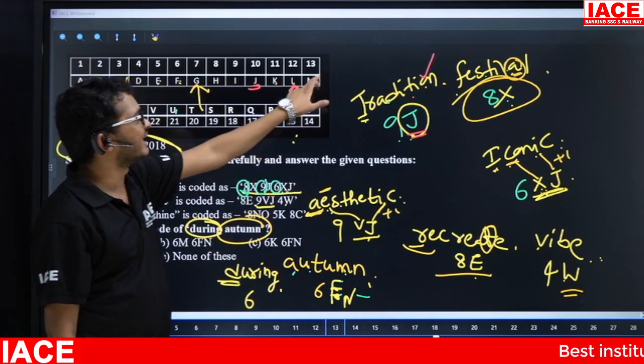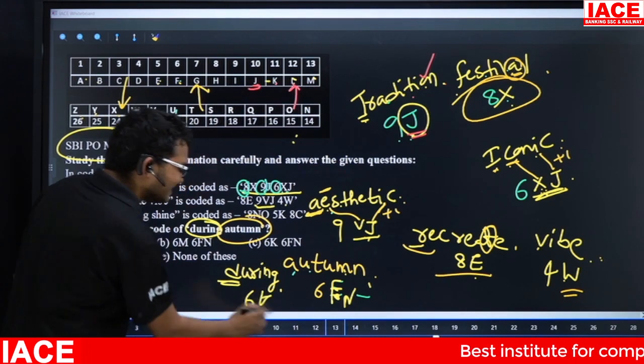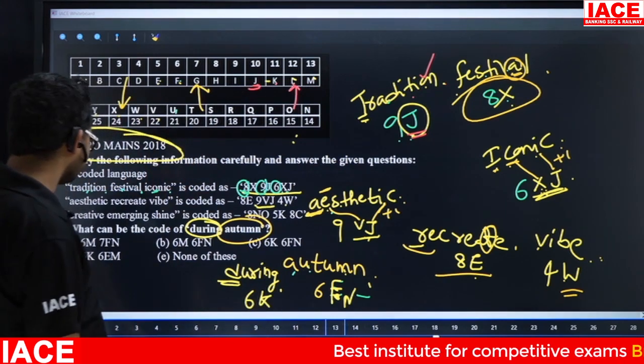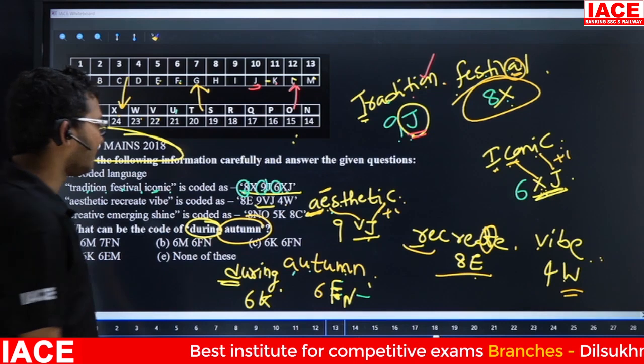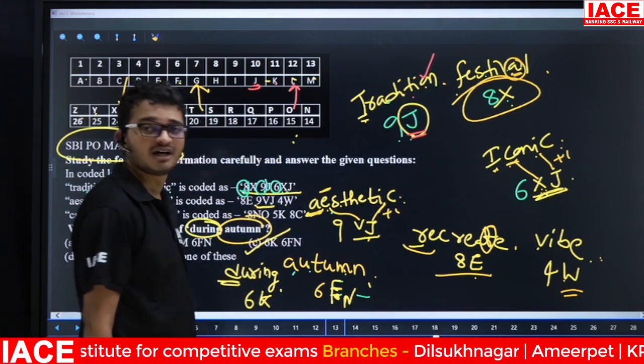N opposite is M. Minus 2 is what? K. Then the answer is what? 6K, 6FN. The answer is Option C.